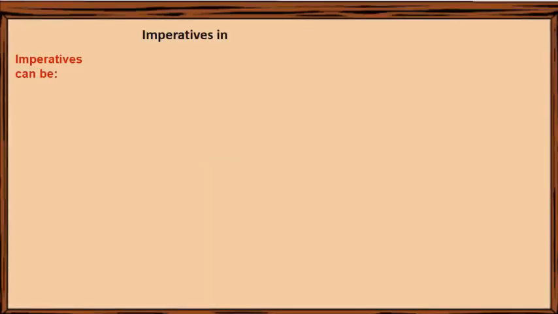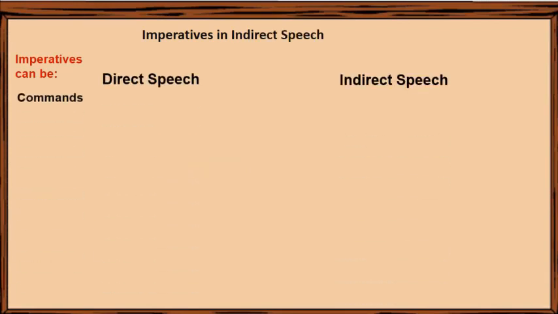More examples about imperatives in indirect speech. Imperatives can be commands. She said, lie down. She asked her to lie down. We use the reporting verb asked to show command. Her is the object of the reporting verb. To lie, infinitive plus base form.